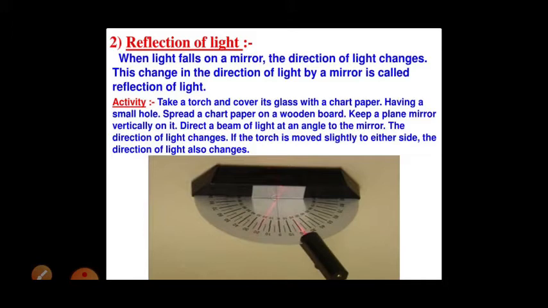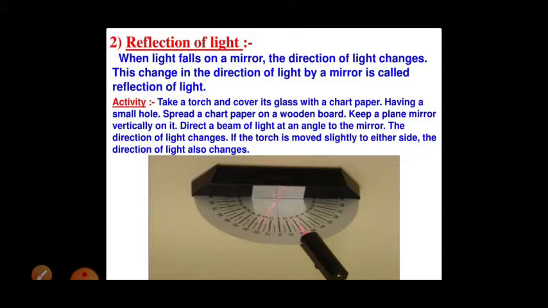I hope you have done this with a mirror shining like the sun. With the mirror, if we reflect the sun, we can see the reflection on another wall or rooftop.